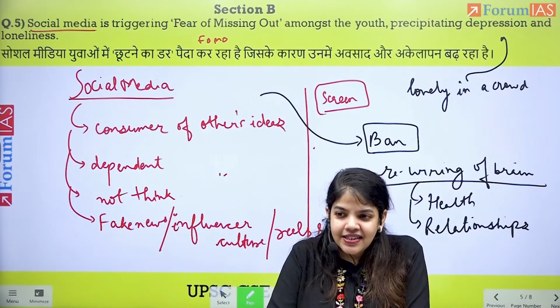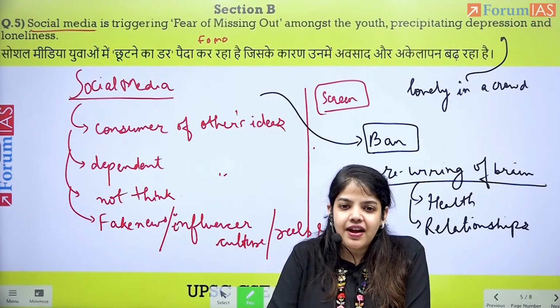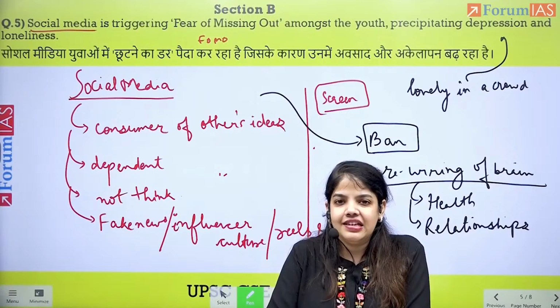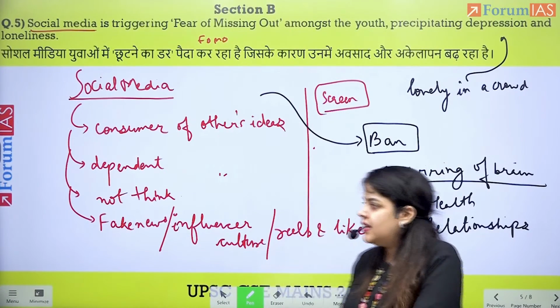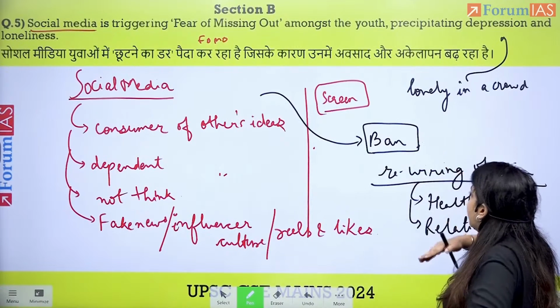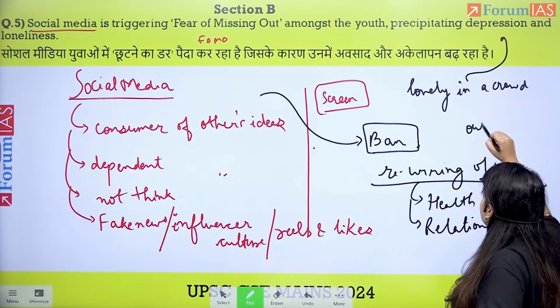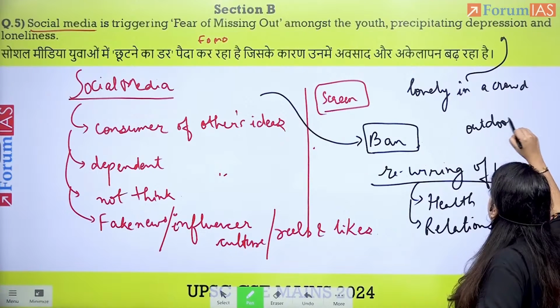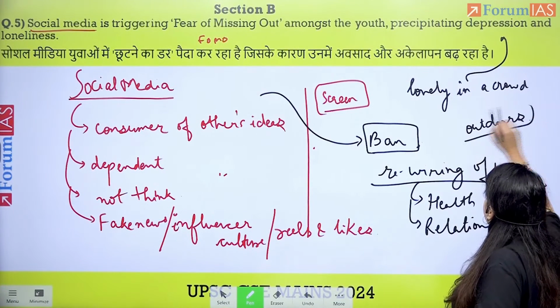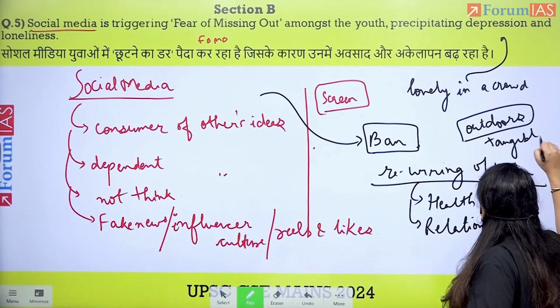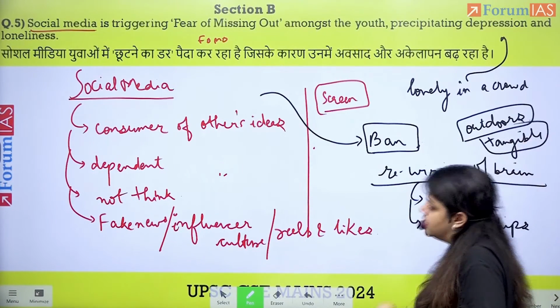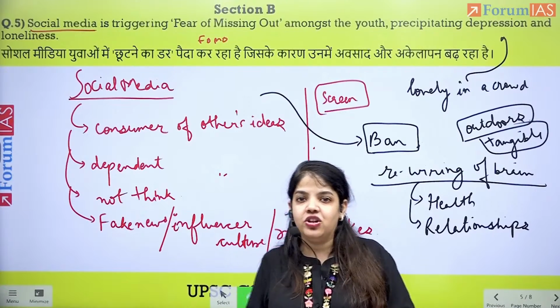So there is a need that we reignite our relationships. We take time off from the screen, we ban social media, and we focus on outdoor games and experiences, which are more tangible, instead of focusing too much on technology.